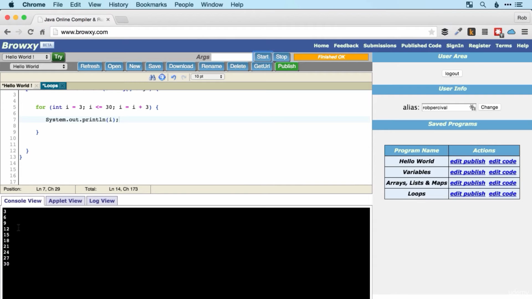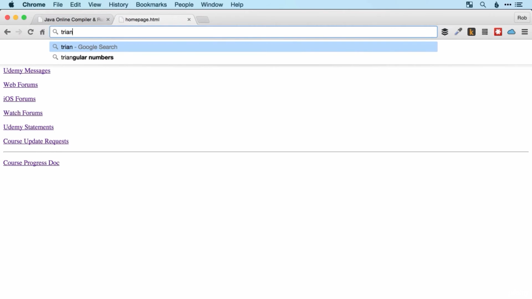So let's take a look. 3, 6, 9, 12, fantastic, all the way up to 30. Brilliant. So whichever way you did that, well done. For the tougher challenge then, let's get rid of that. And we want to now print the first 10 triangular numbers. So I hope you did something like